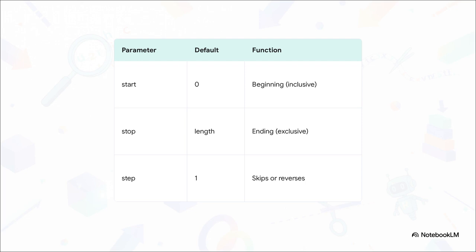the whole string. But listen, the absolute most crucial part to remember is the stop parameter. A slice grabs elements up to, but not including, the stop index. It is entirely exclusive. So if you tell it to stop at index 5, you're only getting characters up to index 4. Make sense?